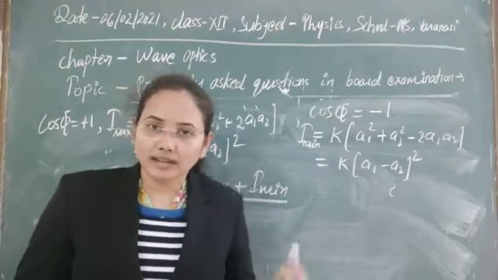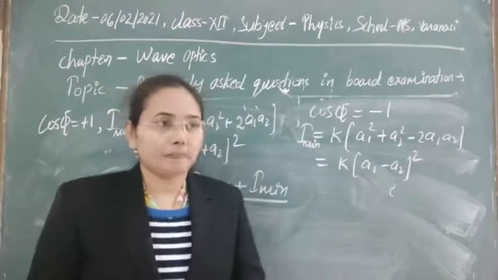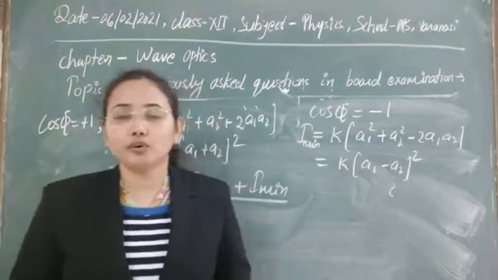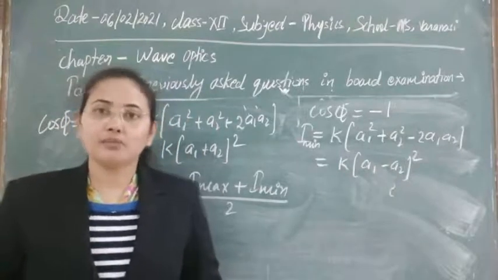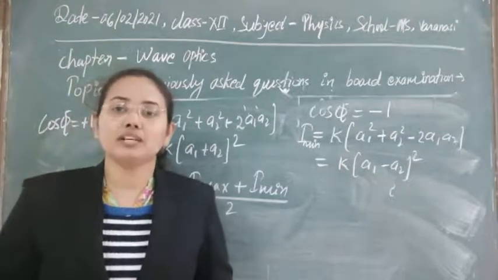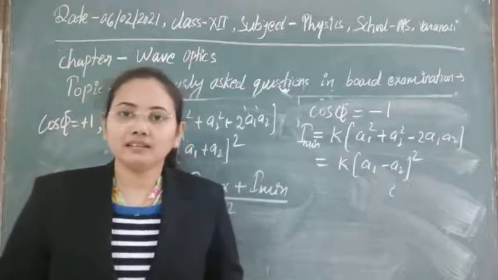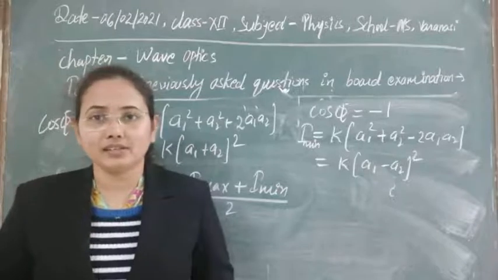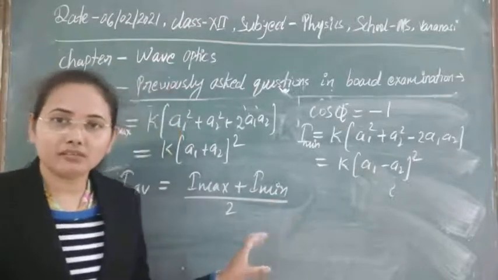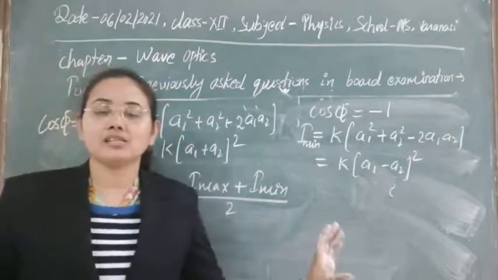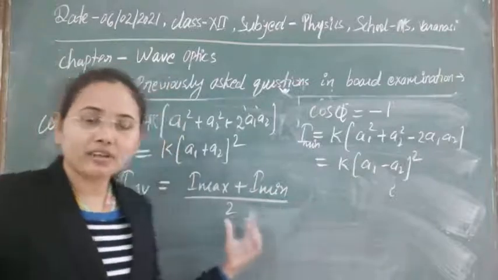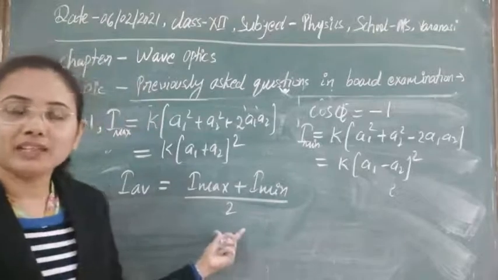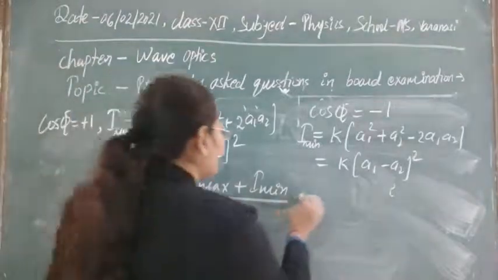Later that thing will be resolved when we discuss the photoelectric effect and use Einstein's theory to explain it. Then we will know that the energy depends on the frequency, not on the intensity. But still, in the wave concept, we represent energy by intensity, since it is successful in explaining this. That's why we can take it.